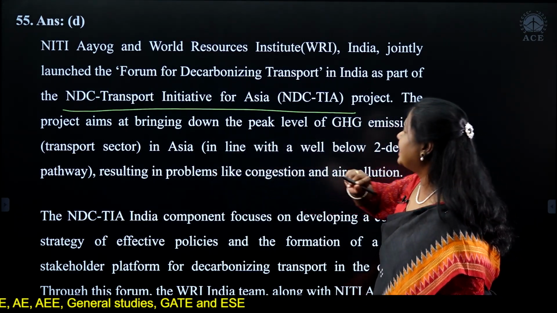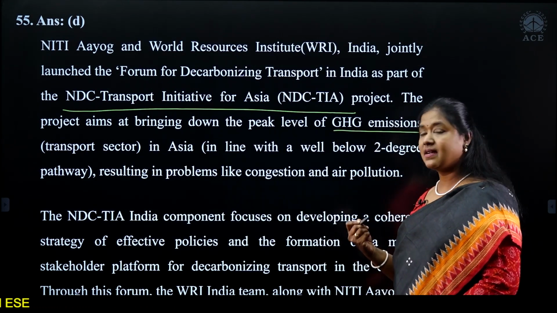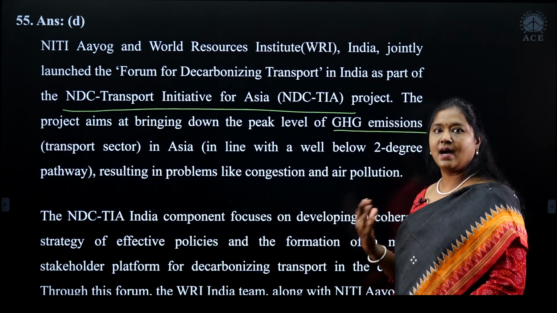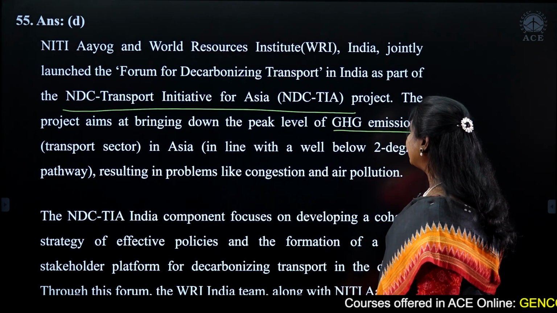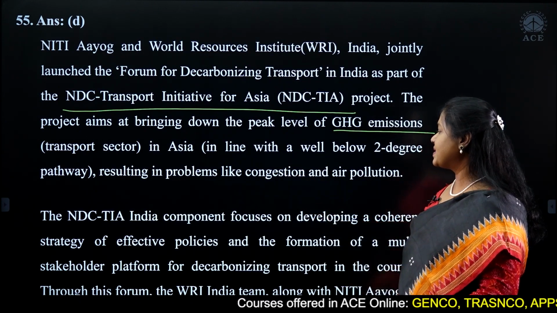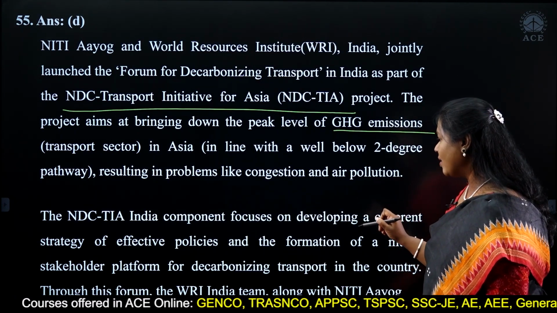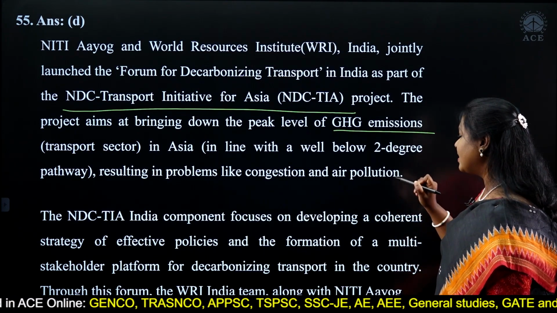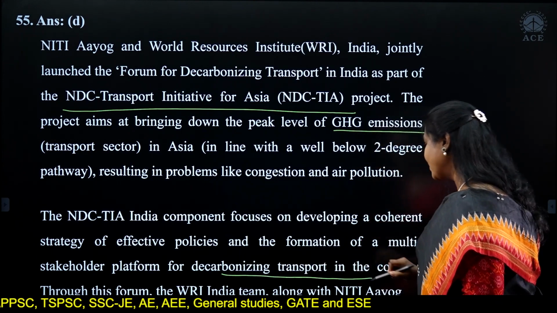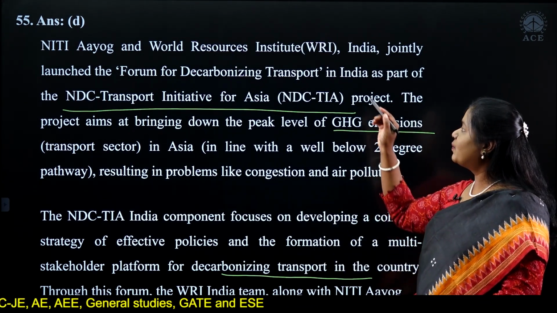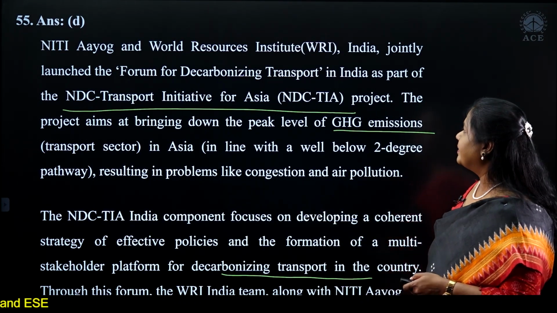The project aims to bring down the peak level of GHG emissions, because the transport sector is considered responsible for 90% of the carbon emissions, right? So in Asia, with a well below 2-degree pathway, resulting in problems like congestion and air pollution. So what does this NDC TIA India component focus on? It focuses on effective policies and the formation of a platform so that we can decarbonize transport in the country. This is in partnership with Niti Aayog, so Niti Aayog becomes the implementation agency in India.